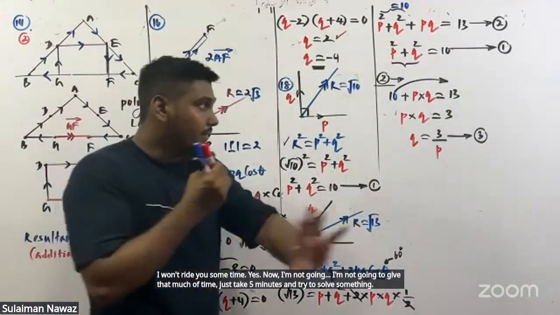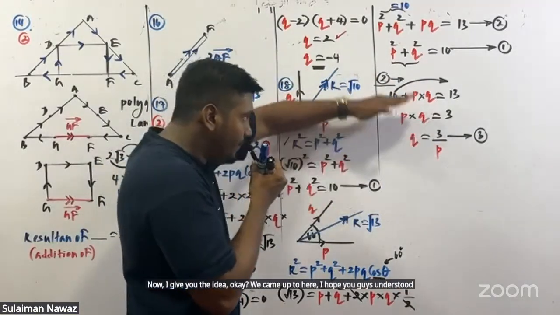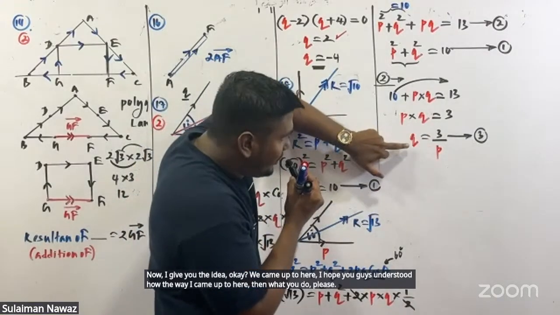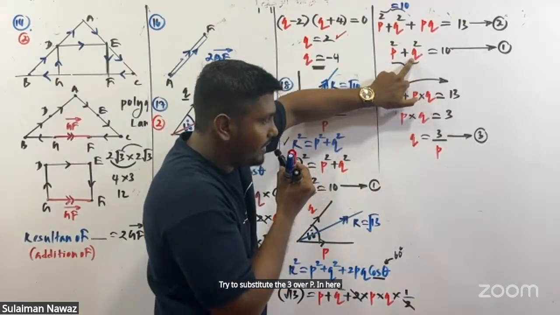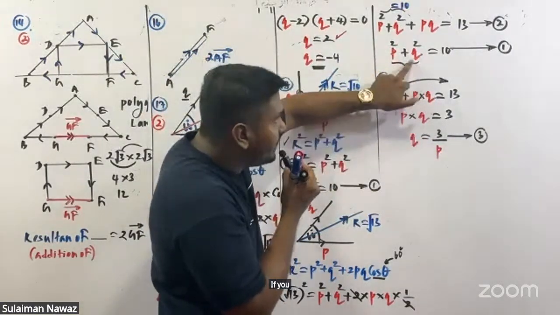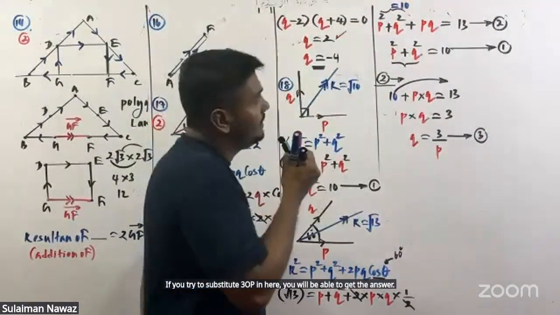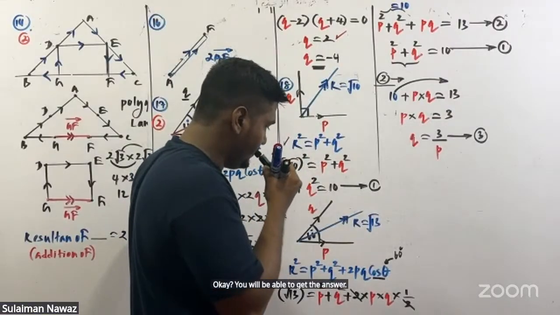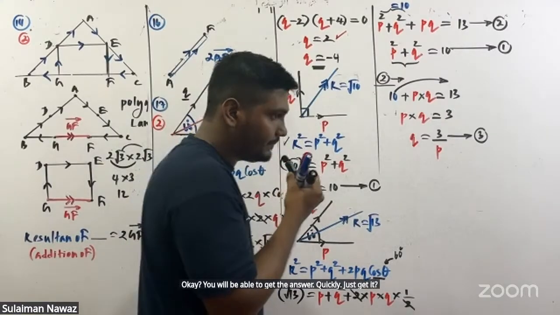Now I give the idea. We came up to here. I hope you understood how I came up to here. Then please try to substitute 3 over P in here. If you substitute 3 over P in here, you will be able to get the answer quickly.